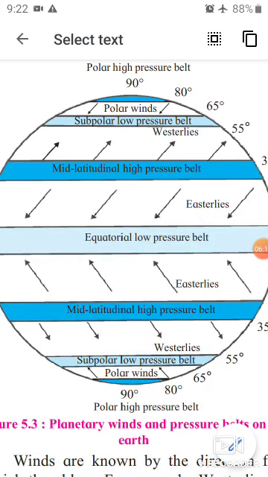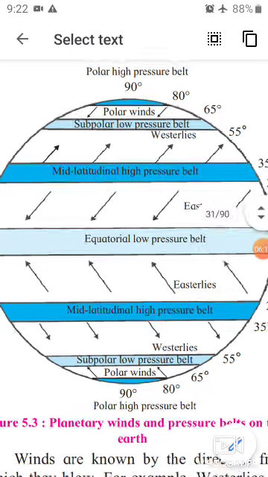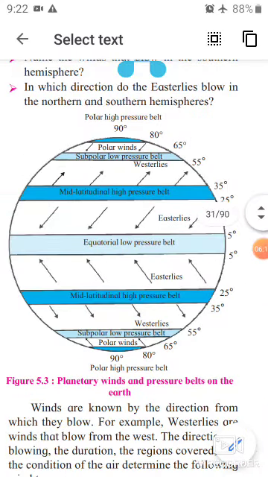Okay student, so today what we learned: we took information about winds, the generation of winds, as well as the rotation of the earth and the direction of the winds, the velocity of winds and types of winds, and details about the planetary winds.